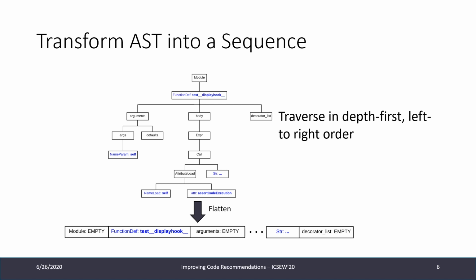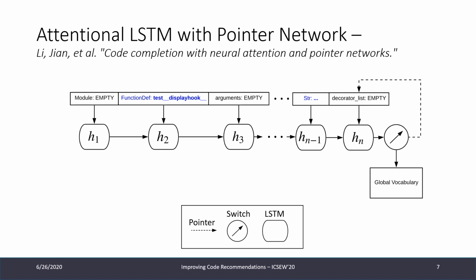And this way, for one tree, we always get the same representation, and we have a well-defined representation of our flattened AST. And now we essentially have a sequential learning problem, and this is actually a sequential learning problem in natural language because we treat code as natural language. And what we then can do is utilize neural architectures such as recurrent neural networks.